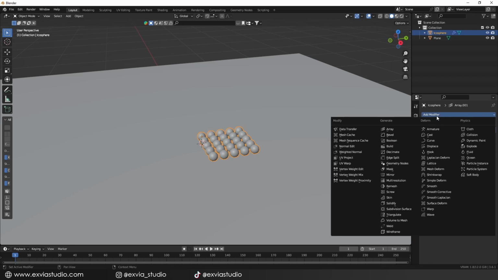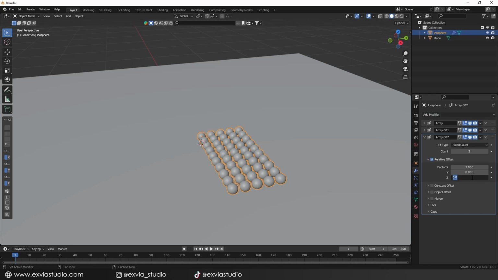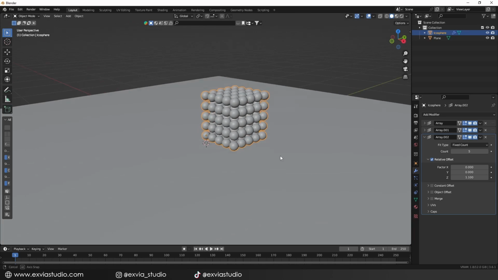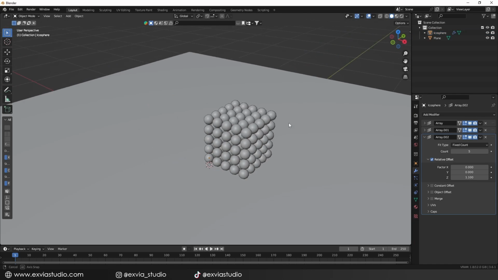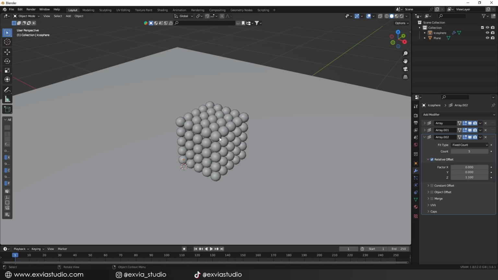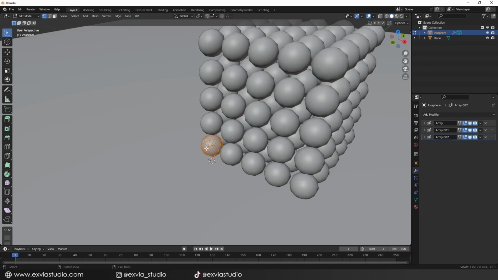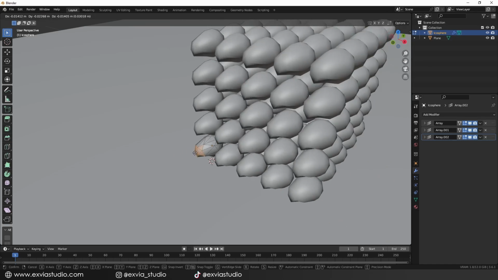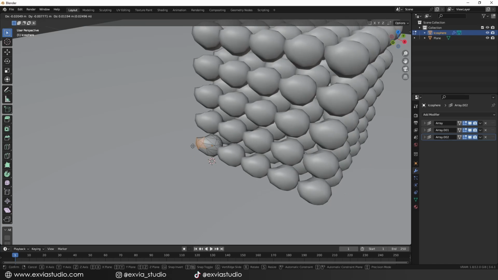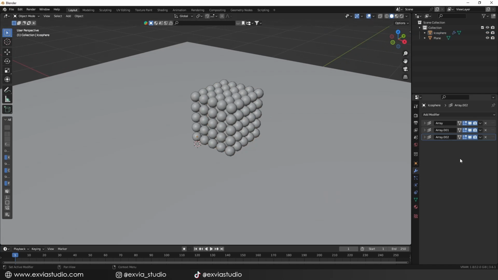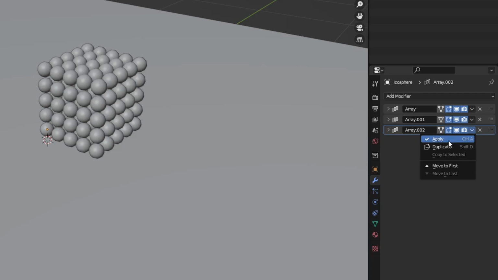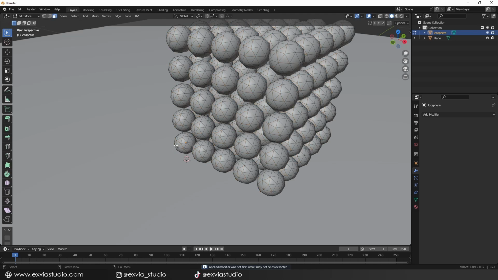And finally, we're gonna create another array modifier to clone these spheres once again along the z-axis to form a cube of spheres. Now these spheres are actually just instances of the original sphere and don't have independent properties. So for example, if I modify the original sphere, all the other spheres will be modified in the same way. So, to materialize these instances, let's click on the arrow in the modifier panel and hit the apply option on all three modifiers. And as you can see, now all the spheres became a single solid object.